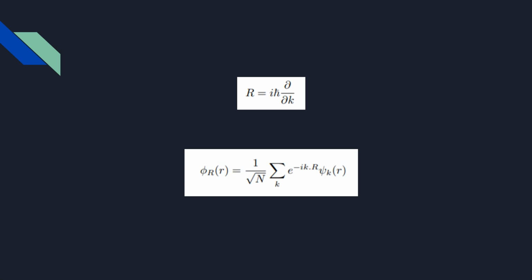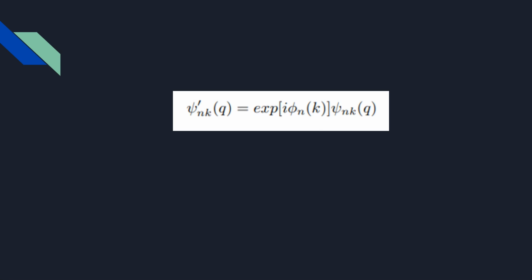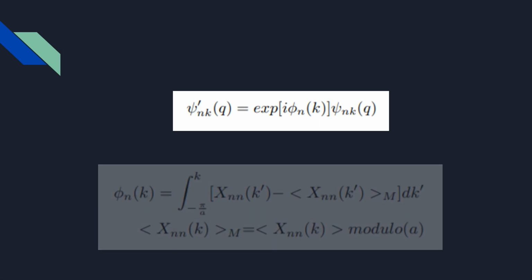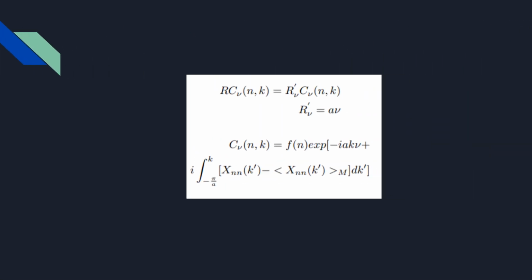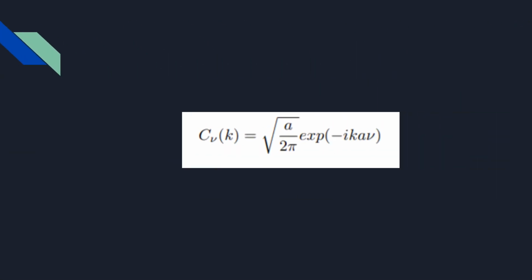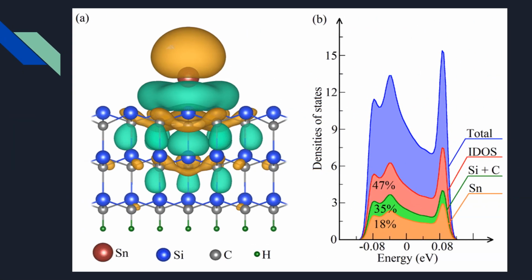Those functions are essentially Fourier transforms of the Bloch functions and are called Wannier functions. This is alright if we stay within the first unit cell, but a problem arises during the extension to the entire lattice. You see, we can multiply an arbitrary phase to a Bloch wave function and it will still remain the same, but this drastically changes the form of the Wannier function. This turns out to be a blessing in disguise as we choose a phase which gives us maximally localized Wannier functions. So our operator now has such properties, and for the first unit cell we essentially have these as the eigenstates. Here is a representation of how these states look.